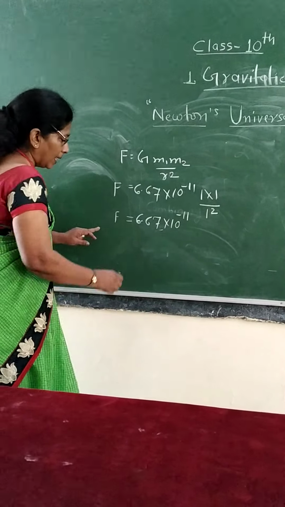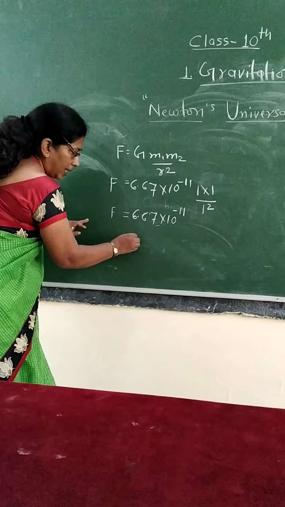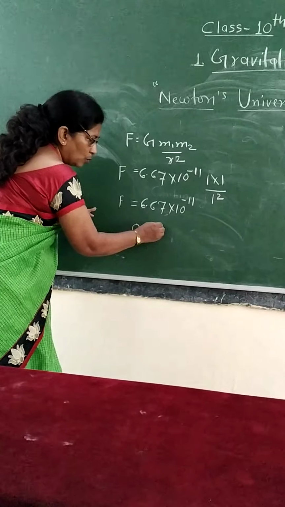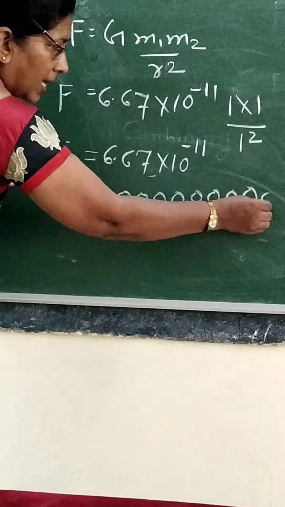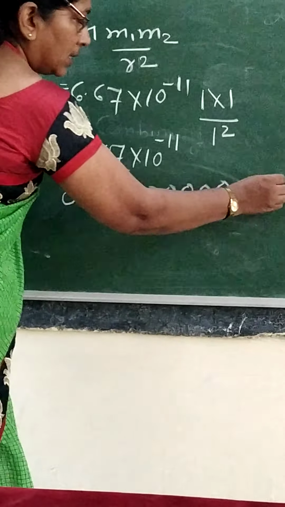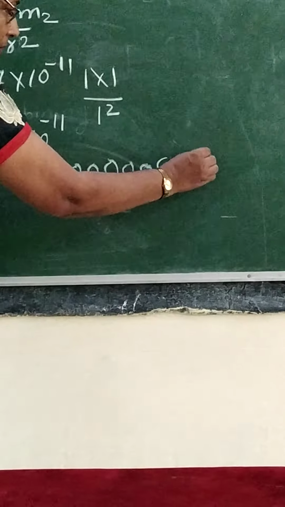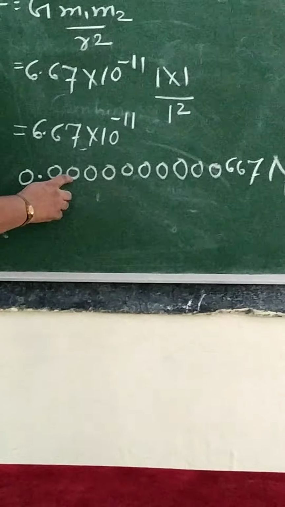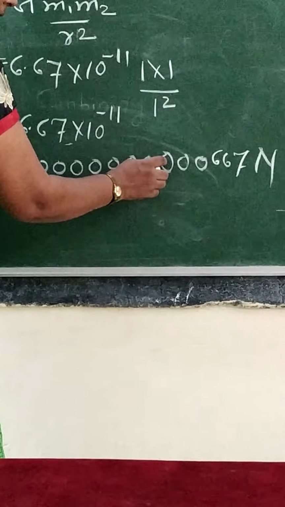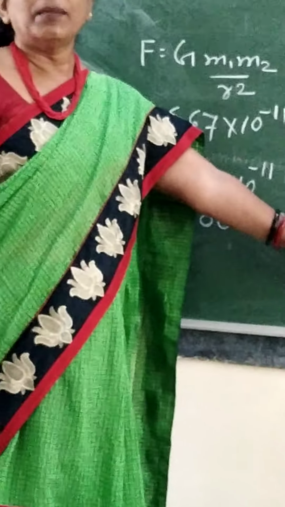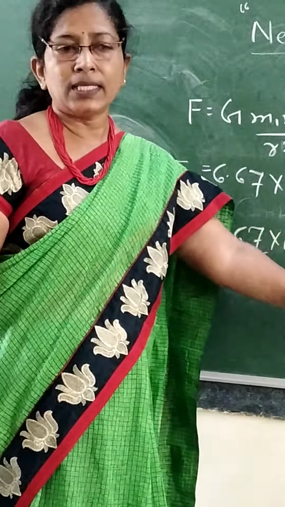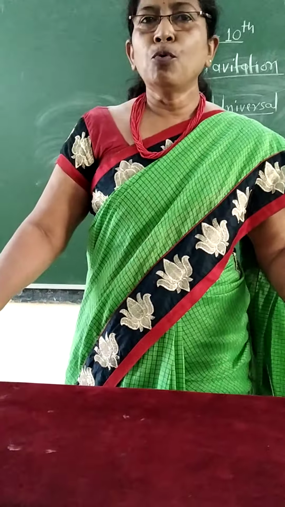We can write it this way also: 0. followed by 10 zeros, 1, 2, 3, 4, 5, 6, 7, 8, 9 and 10, and then 6, 6, 7 Newton. This much tiny force is between two books.